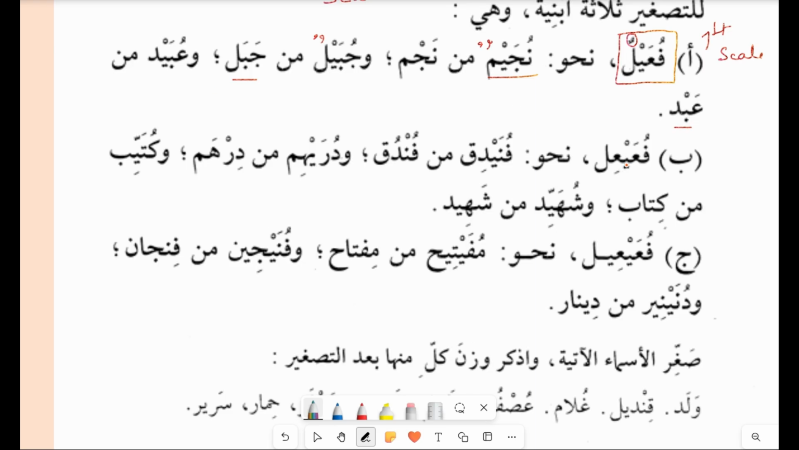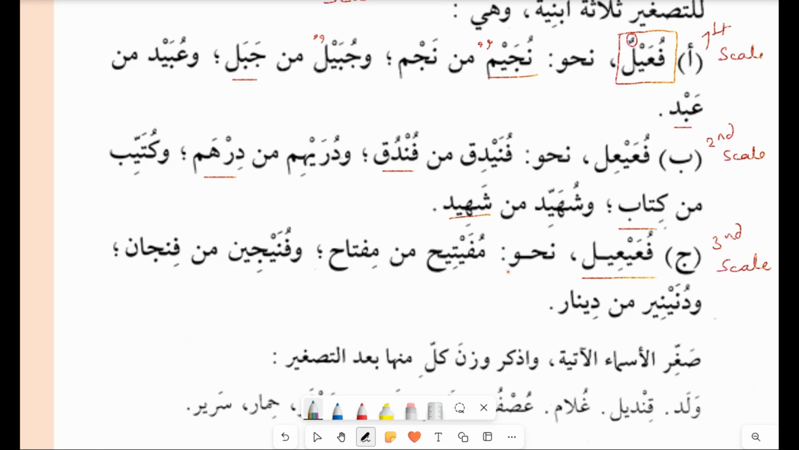Now we will make on the second scale. This is the second scale. Example, Funaidiq. Funaidiq is made from Funduk, meaning hotel. Durayhim means dirham. So this is made on the second scale. So you have to learn the words made on the first scale, and the words made on the second scale, and the words made on the third scale. All these scales are used to make diminutive, tasghir. Kutayyib from kitab. Shuhayyid from shaheed. So you have to remember all these words.